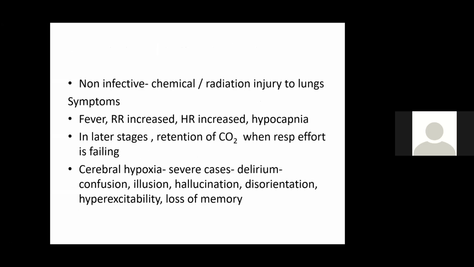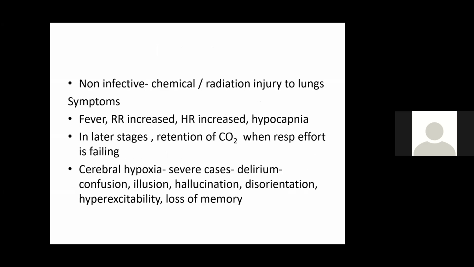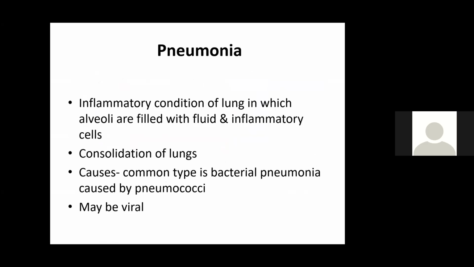Next, coming to pneumonia. It is an inflammatory condition of the lung in which alveoli are filled with fluid and inflammatory cells. Here you can see, this is normal alveoli. This is pneumonia with fluid and cells in the alveoli. This is emphysema. You can see the loss of alveolar walls. What happens because of that? There is consolidation of lungs. Consolidation means solidification of the lungs.